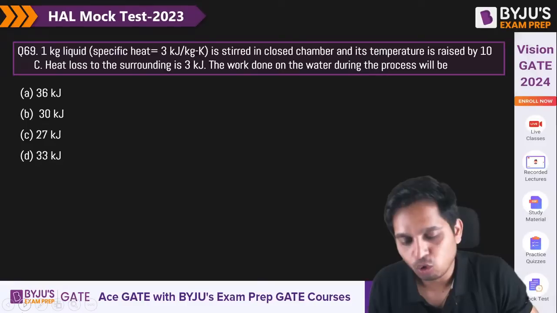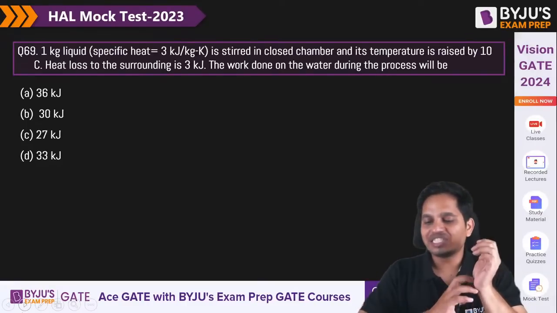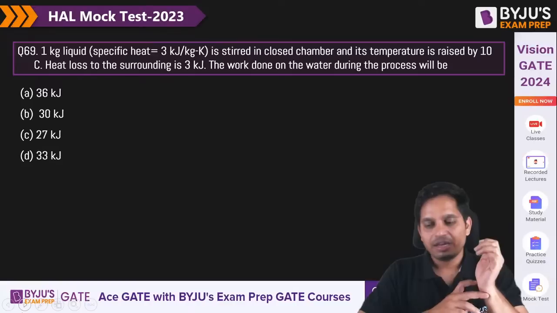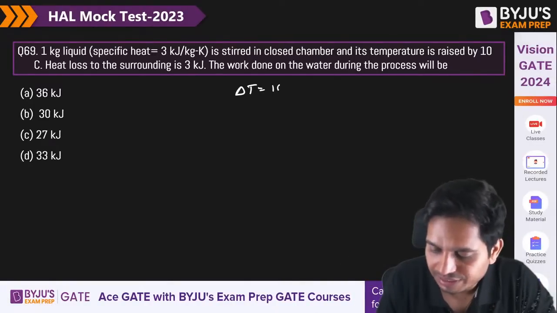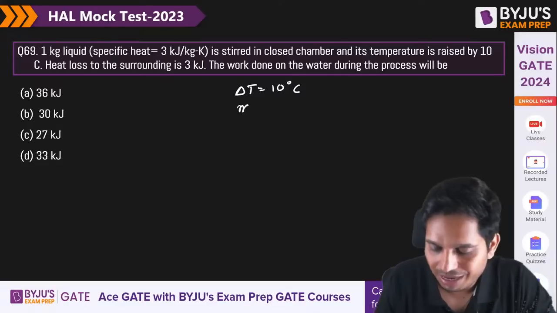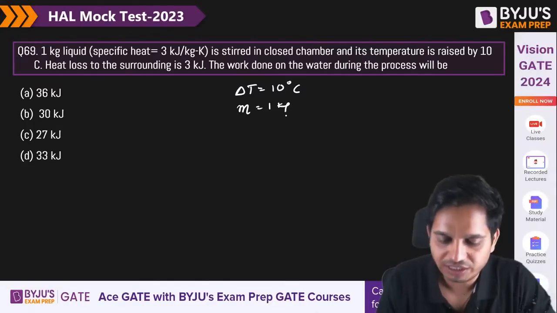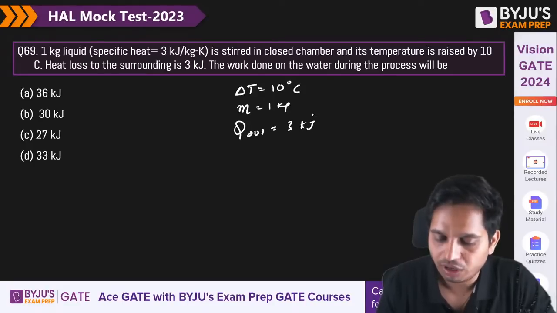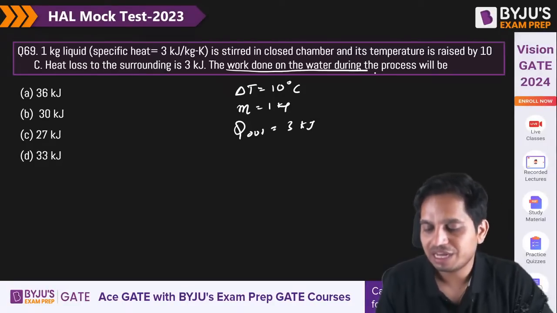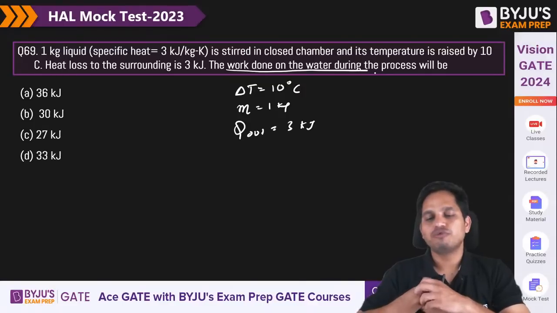1 kg liquid is stirred in a closed chamber and its temperature is raised by 10 degrees Celsius. So delta T is 10 degrees Celsius. Mass of liquid is 1 kg. Q out is 3 kilojoule. Work done on the water during the process will be.